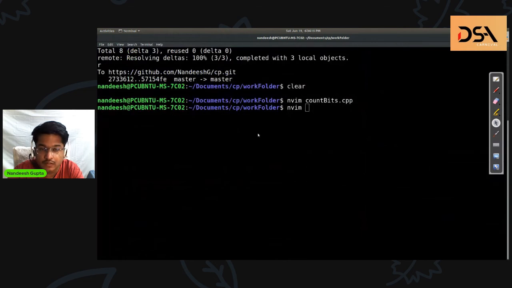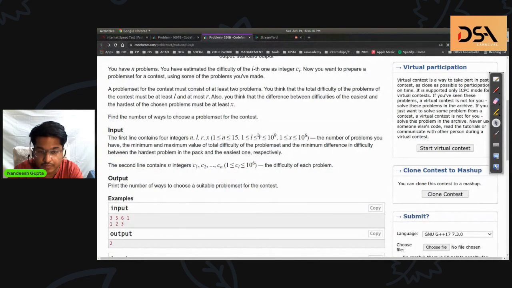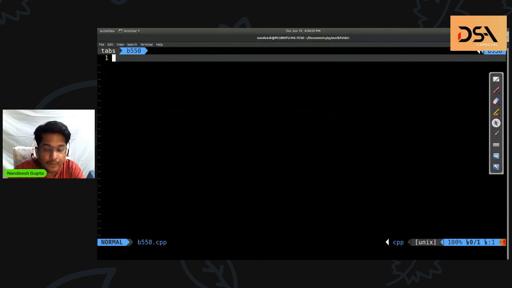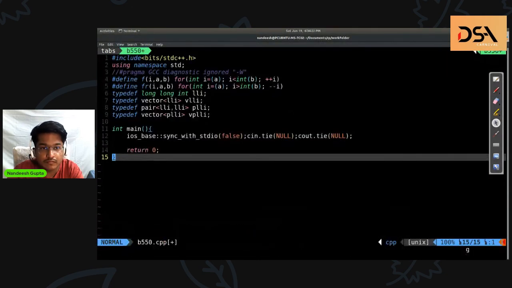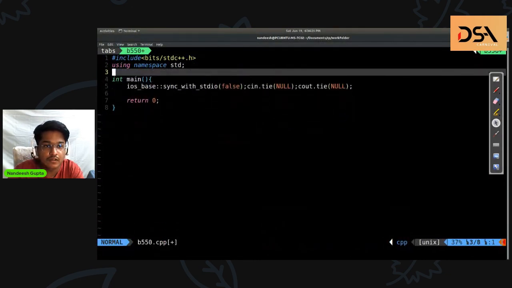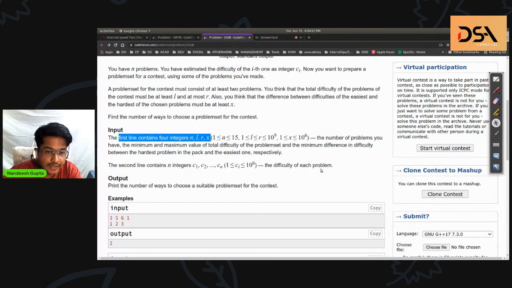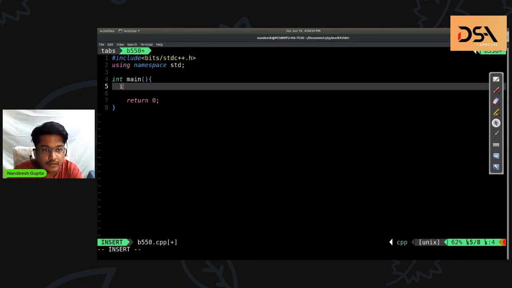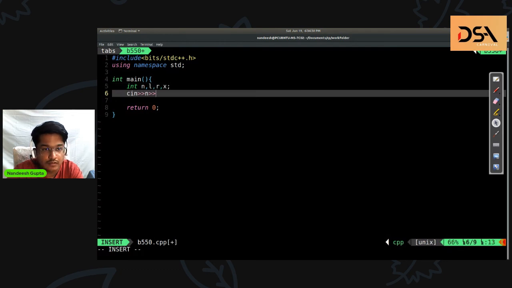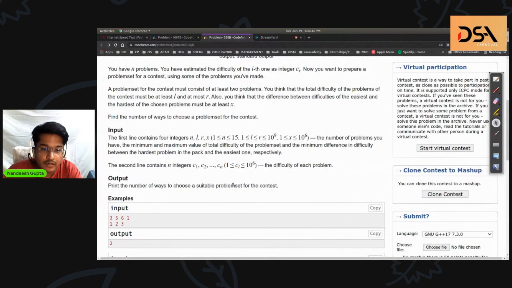I will write, what is the number, 550B. Okay. So first of all, we need the input contains 4 integers, N, L, R, X. So we'll take int N, L, R, X. And then we have the second line contains all of these